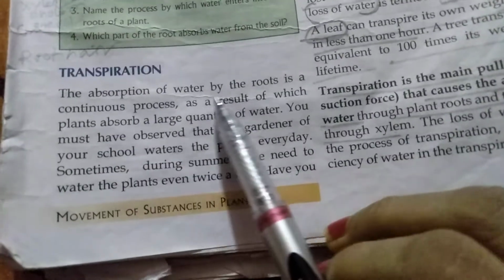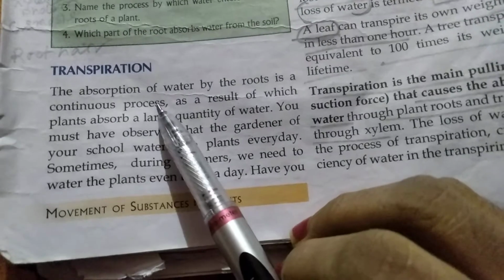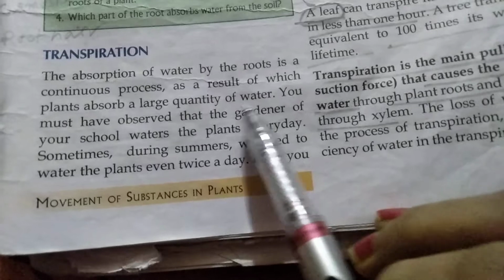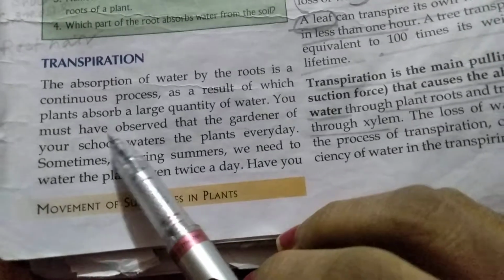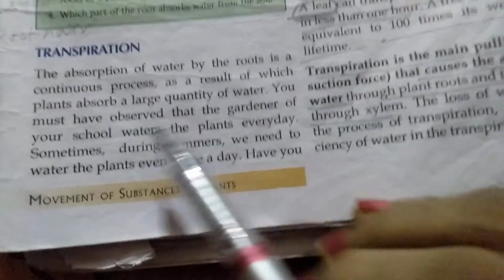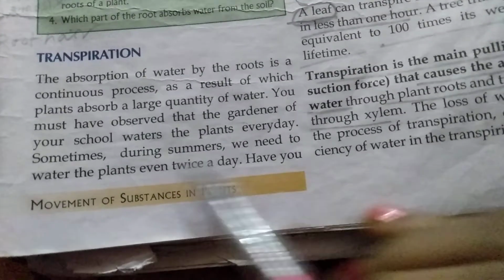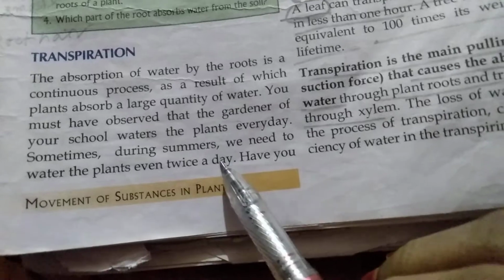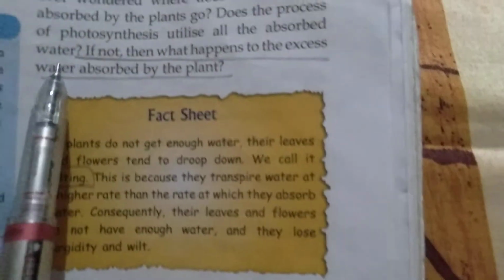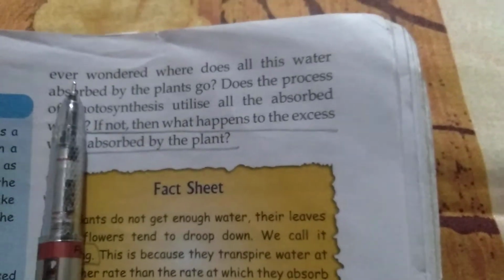The absorption of water by the roots is a continuous process, as a result of which plants absorb a large quantity of water. You must have observed that the gardener of your school waters the plants every day. Sometimes during summers we need to water the plants even twice a day. We all know that during summer we need too much water. Similarly, plants also need much water.